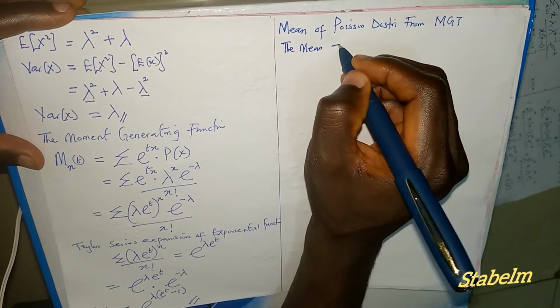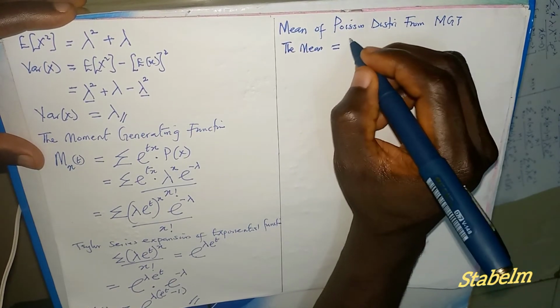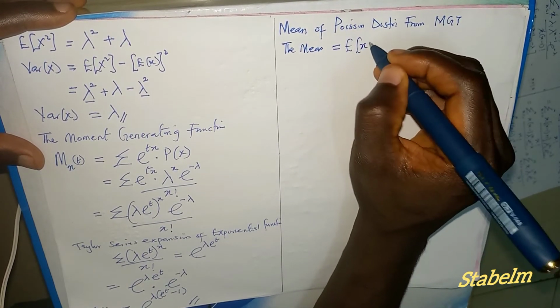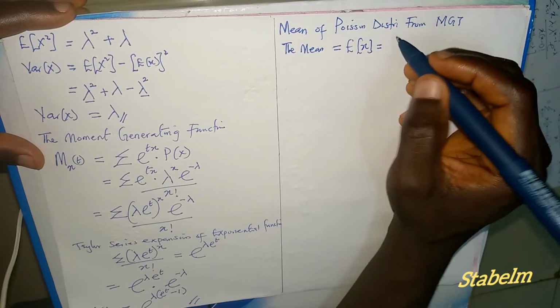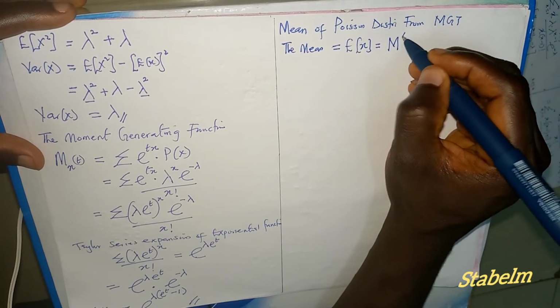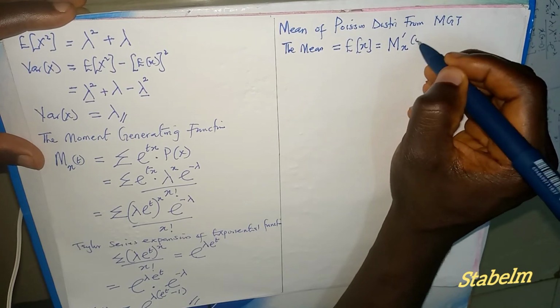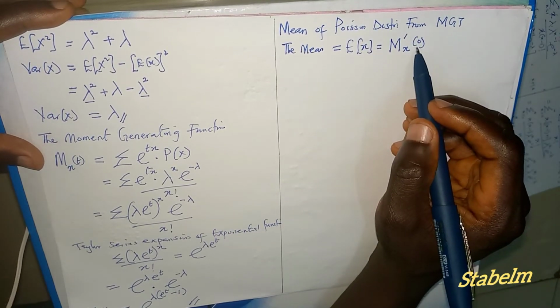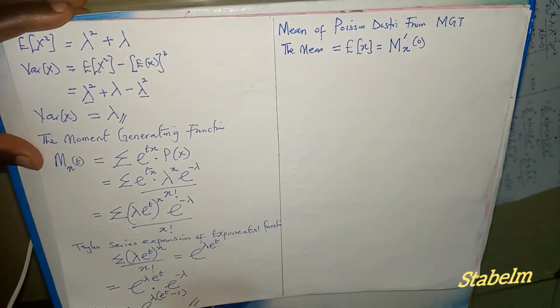So the mean, E of X, equals M prime of X when t equals 0. So first of all, we need to differentiate this.